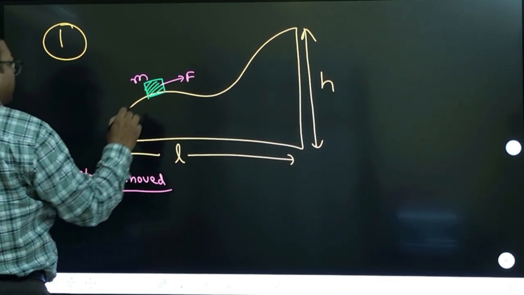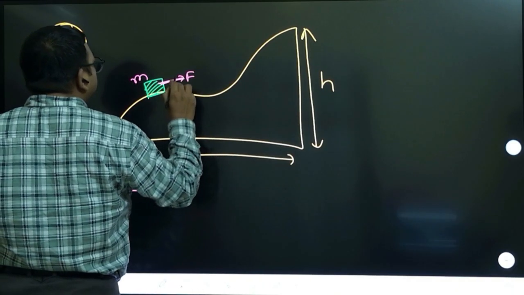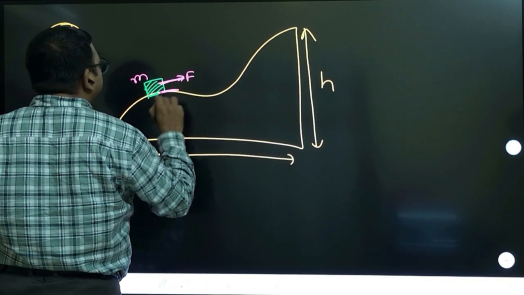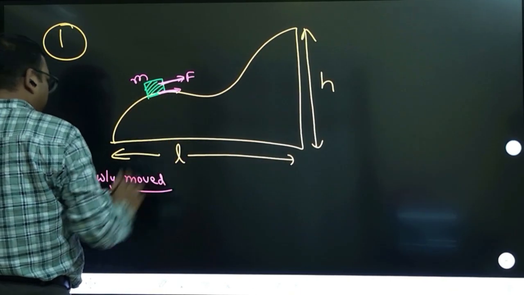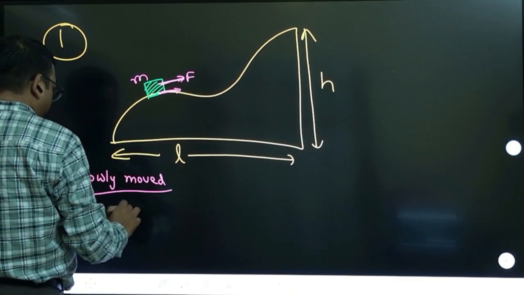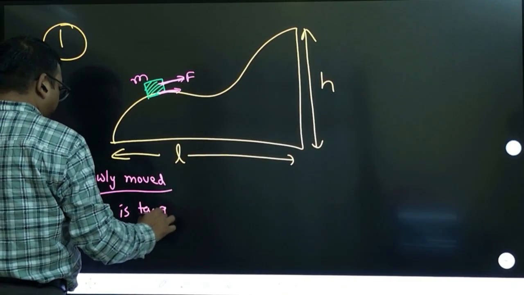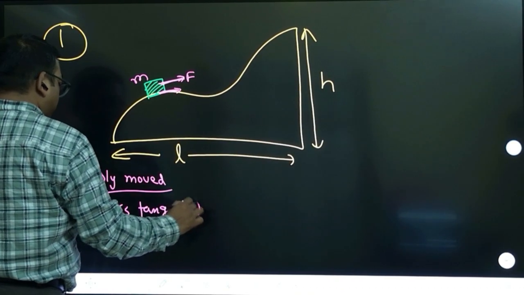This force is tangential. Tangential means this is always parallel to the tangent. This force is always acting tangential.